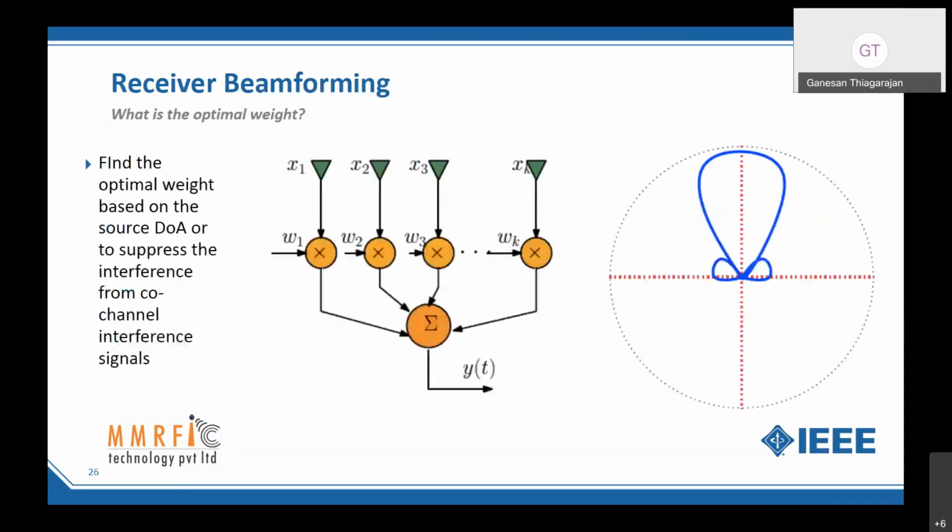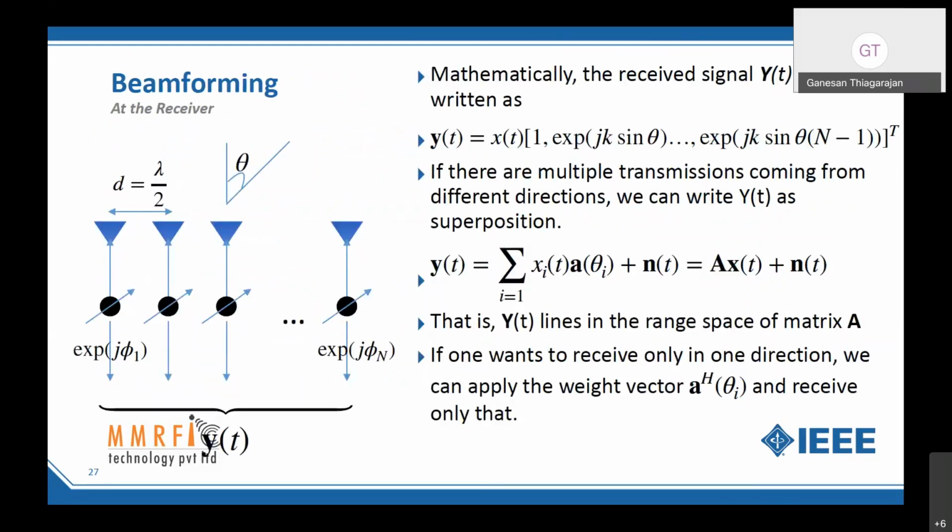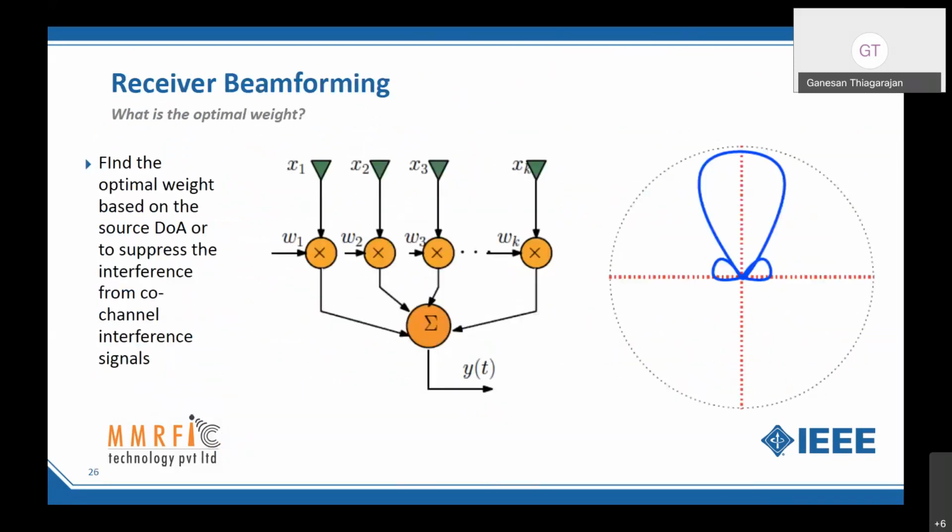That means whatever the beam shape I am getting is only if it is in free space without any hindrance or reflections. The moment I introduce multipath or multiple reflections, this shape is going to be a weird shape. You can't even imagine what it is, right? But it is good for our thinking, just a visualization that, okay, there is a user at, say, sector 1, I'm focusing my energy there. But precisely, you cannot focus at a degree precision or half a degree precision to that user. That's not possible in a multipath channel, right?